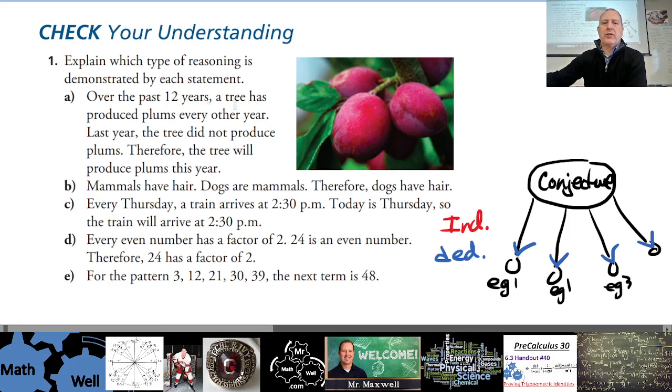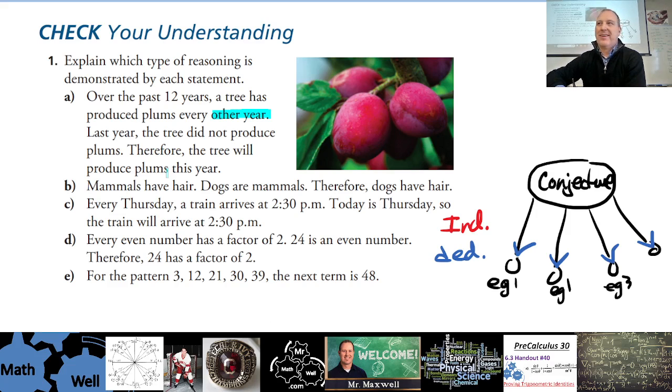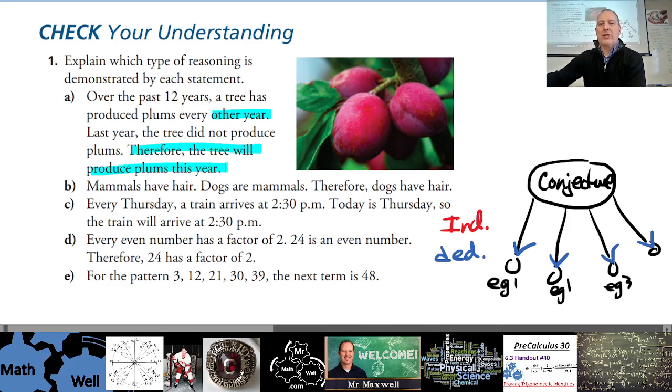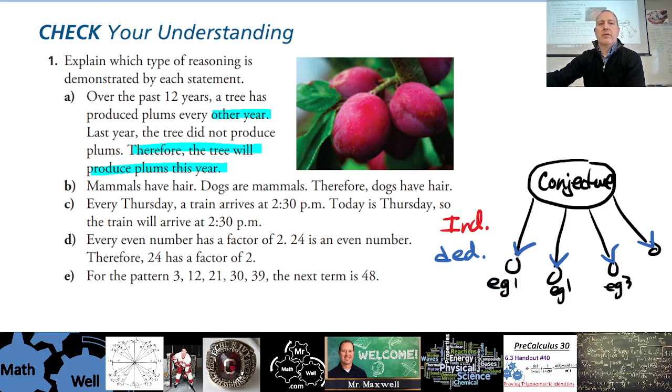So over the past 12 years, a tree has produced plums every other year. So every other year is like every odd year, whatever. Last year the tree did not produce plums, therefore the tree will produce plums this year. What would you say? Is this a tough one? We're making a statement about what's going to happen this year as an example of the year. So I guess we started with the rule and we made a claim about the specific situation. Does that make sense, that that's deductive? Do you guys agree with that?